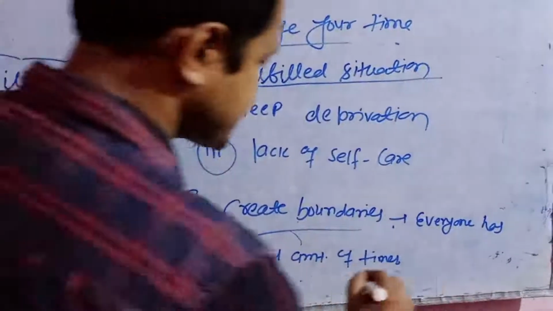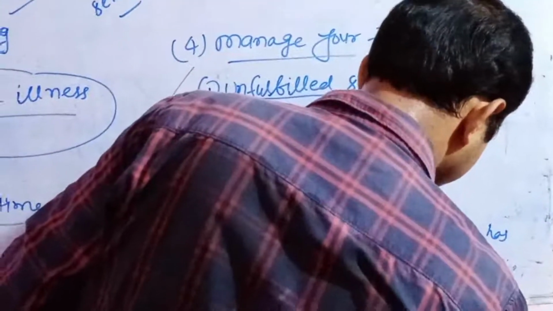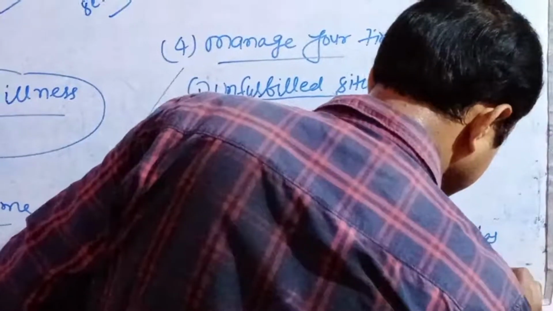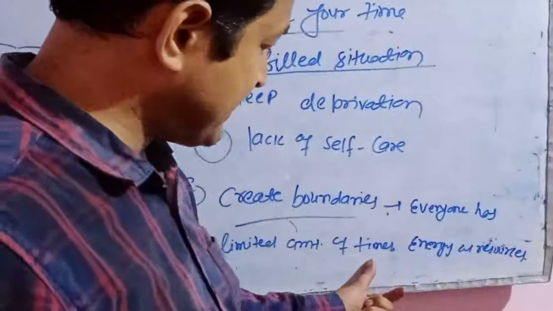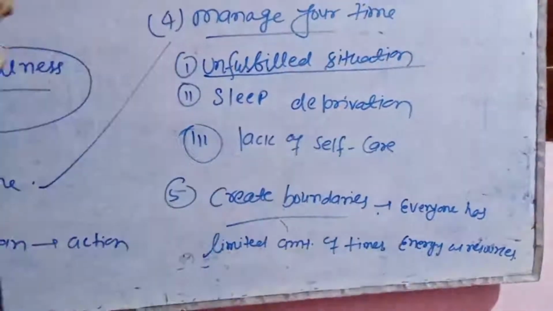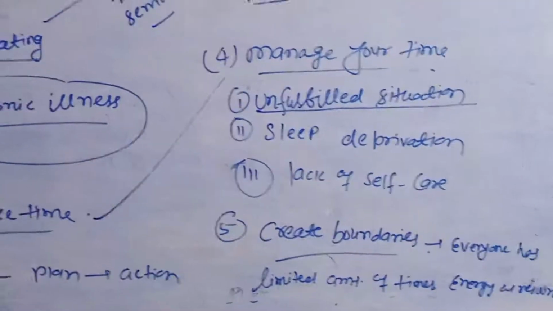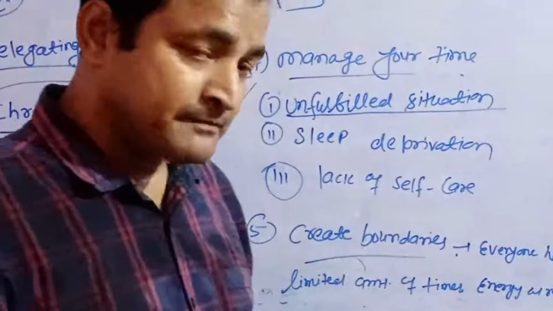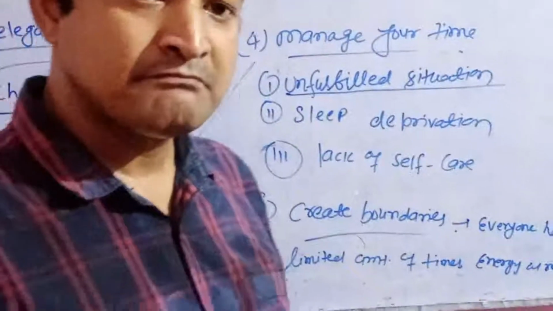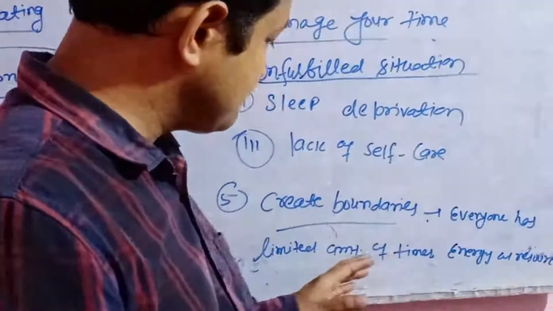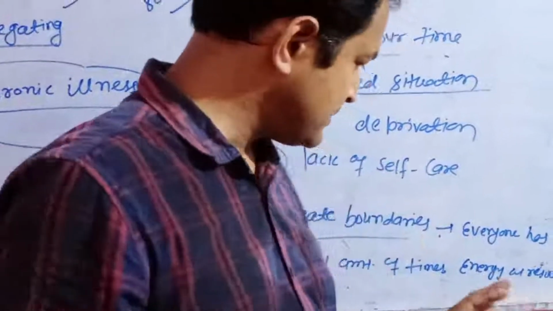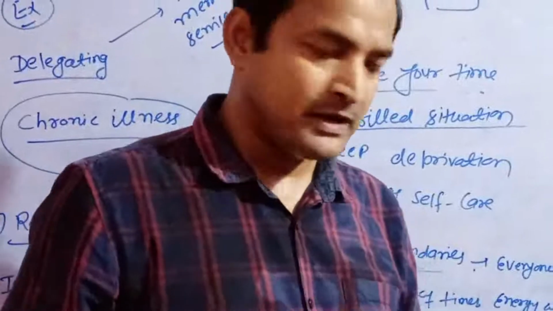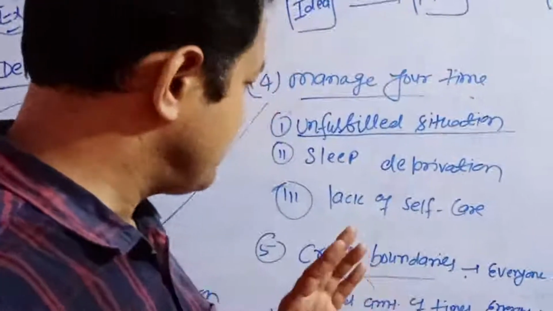Energy and resources. There are three main important points. Everyone has a limited amount of time, energy and resources. This is creating boundaries. In modern times, the amount of time is more valuable, energy is more valuable, and resources are more valuable.